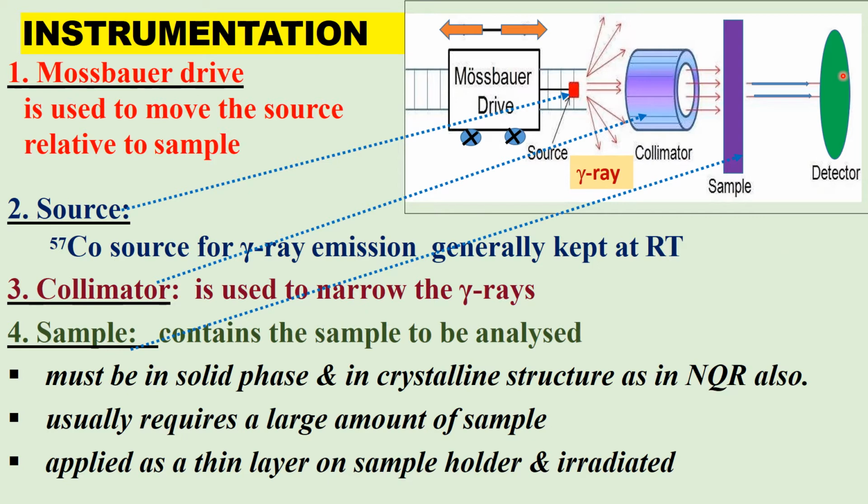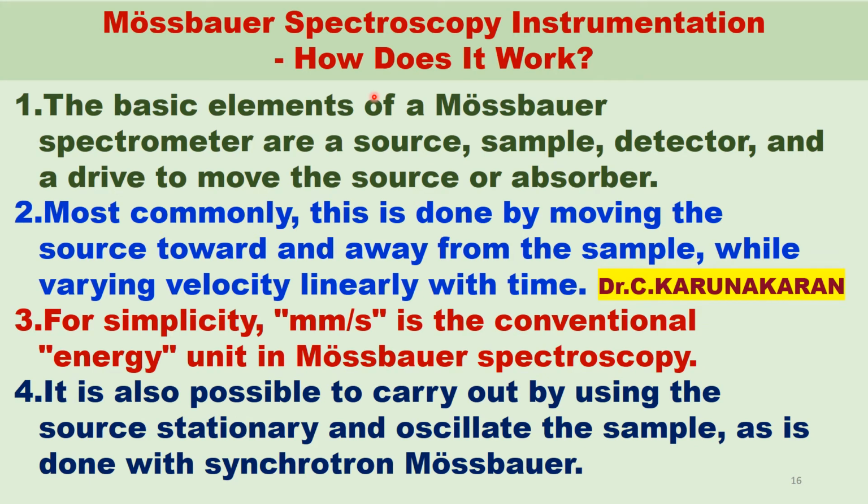The detector is used to get the Mössbauer spectrum. Usually a scintillation detector or Geiger-Müller counter is used as the detector. Because of the absorbance, the signal intensity decreases, as seen in the Mössbauer spectrum. So these are summarized. How does a Mössbauer spectroscopy instrument work?